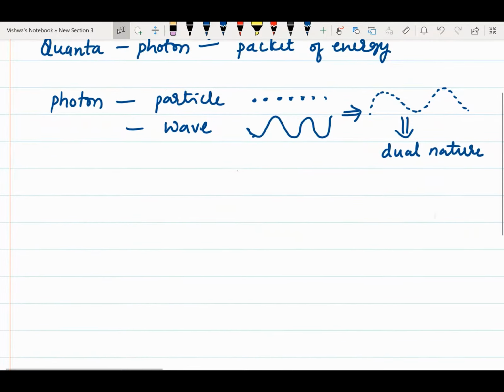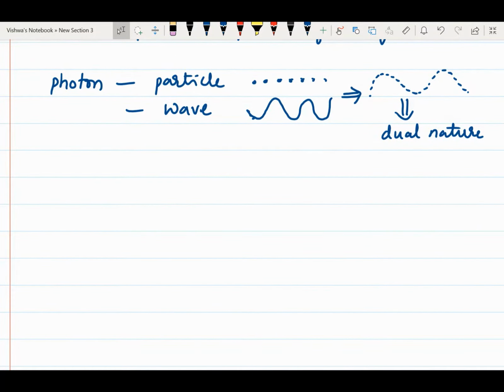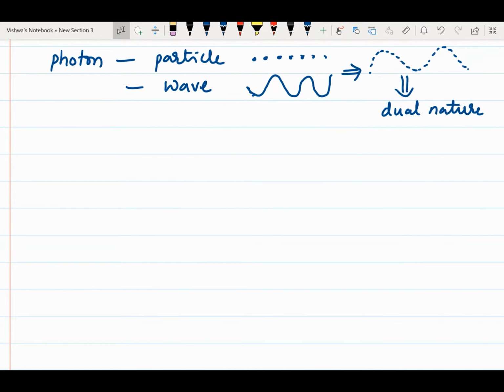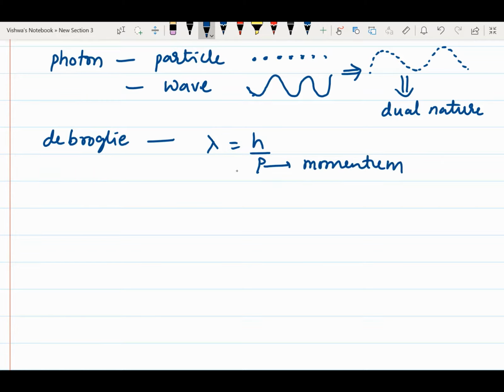Now, according to the de Broglie hypothesis, every matter or any particle, whether microscopic or macroscopic, will possess a wave nature. So we know that lambda is equal to h by p, where h is Planck's constant and p is momentum. Momentum consists of mass and velocity. So every massive body, whether micro or macro, will possess a wave nature.